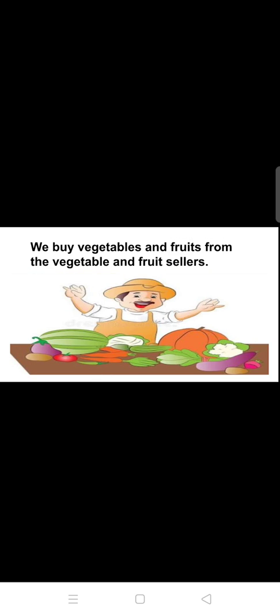We buy vegetables and fruit from the vegetable and fruit sellers. So who is there in the picture? He is a vegetable seller. Now what work does the vegetable seller do? The vegetable seller sells his vegetables and fruits. What is he selling? Green vegetables, and also he is selling healthy fruits. So this is a vegetable seller.